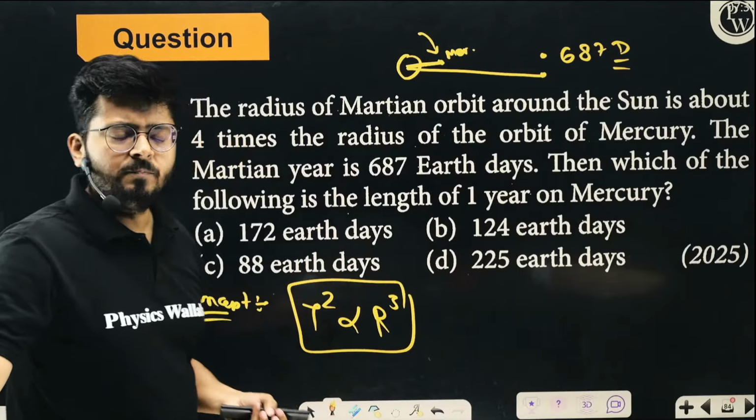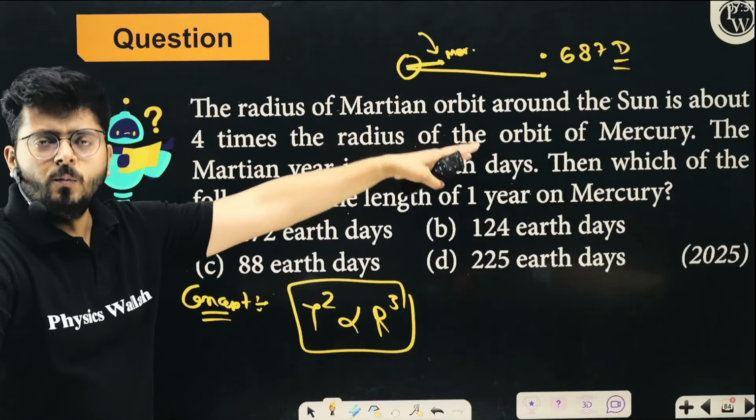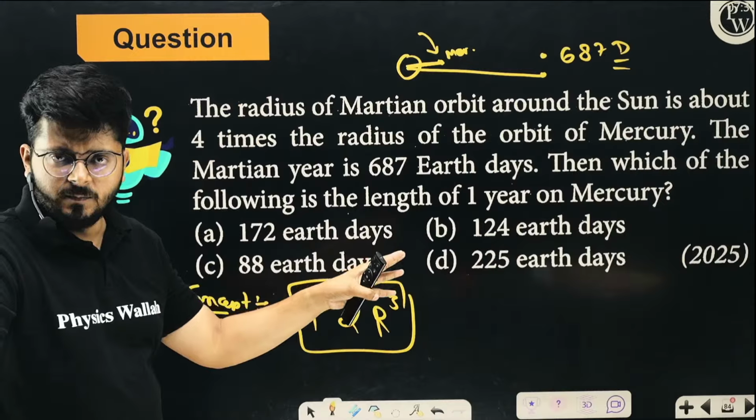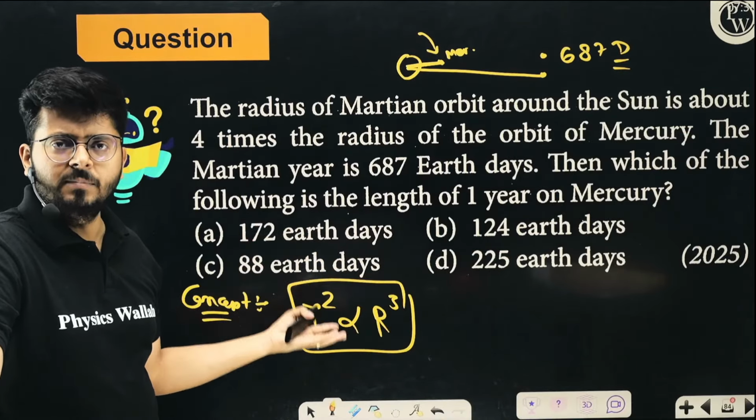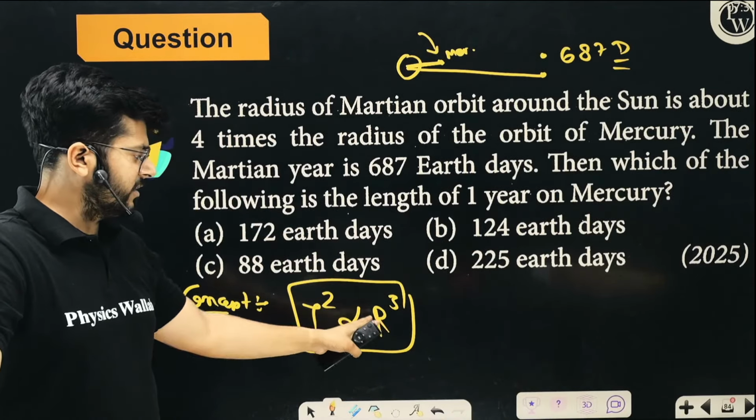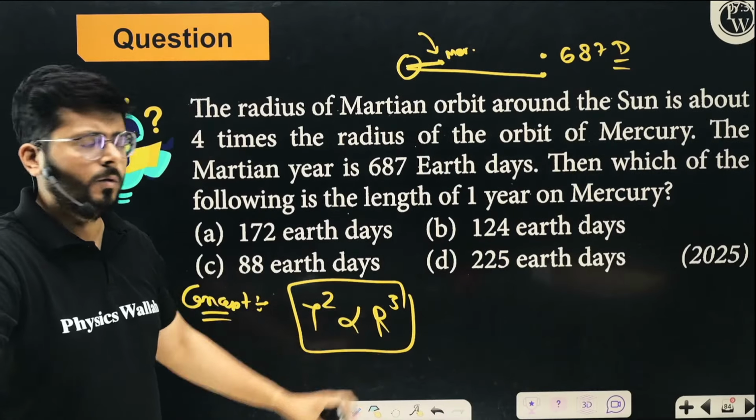The planets which are further away will take more time to complete one circle, but the exact relation between time period and radius is this: T squared is proportional to r cubed.